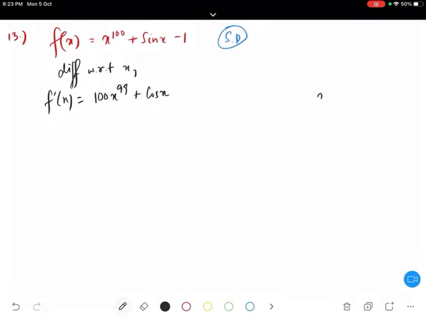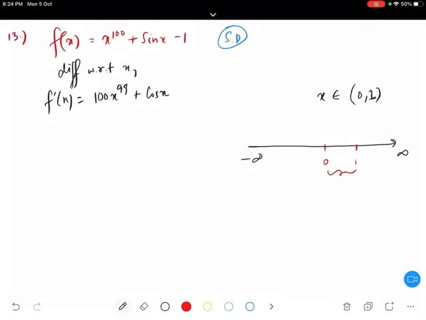Where will it be negative? I am talking about all the values. Look here, 100 times 0.2 to the 99, will it be negative? No. 0.1 to the power 99, will it be negative? No. I am telling you, for all values of x between 0 and 1, 100x to the power 99 will never be negative, right? 100 times 0.9 to the 99.